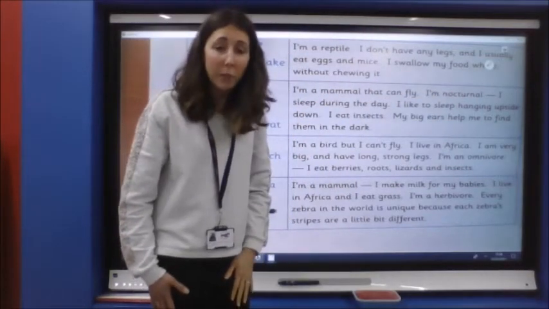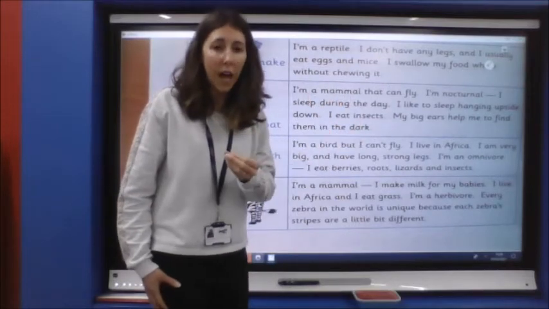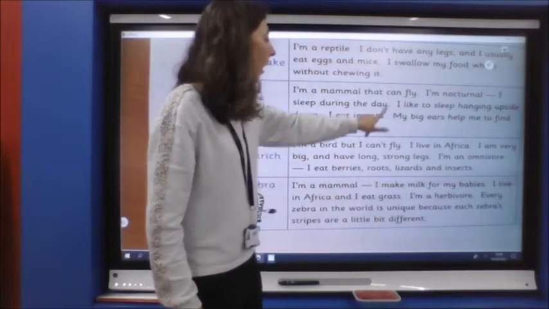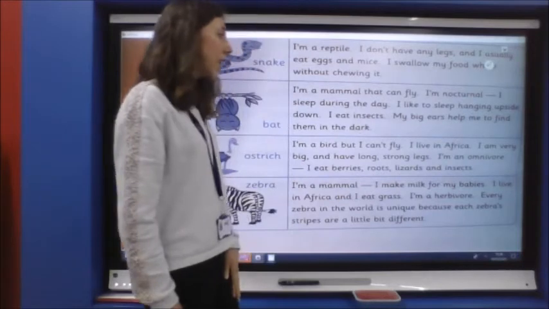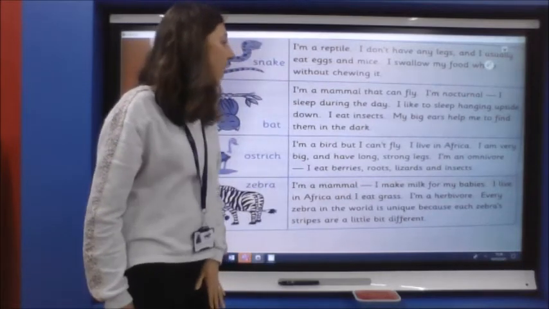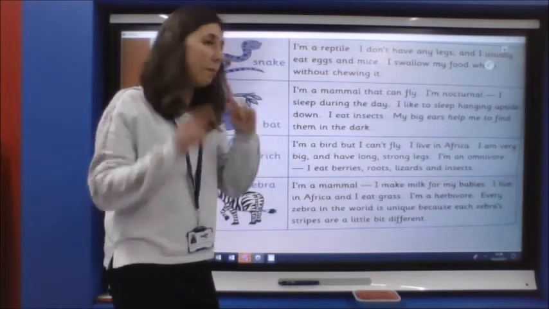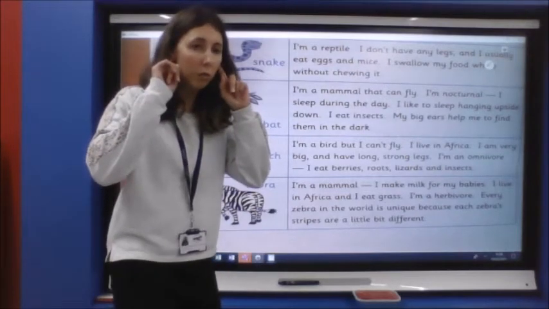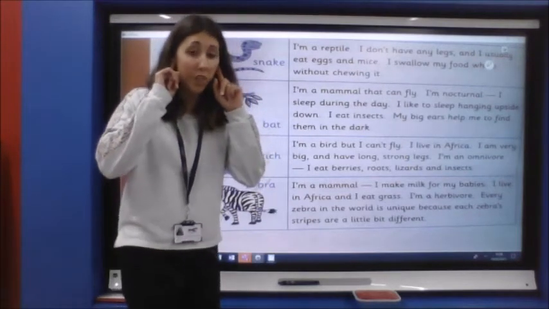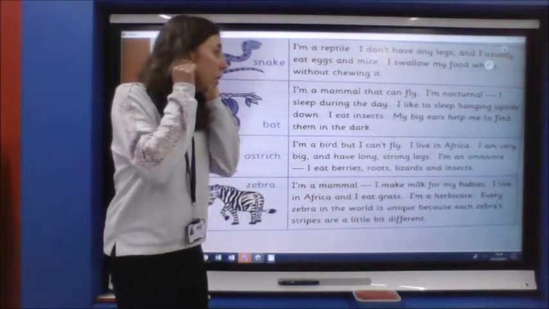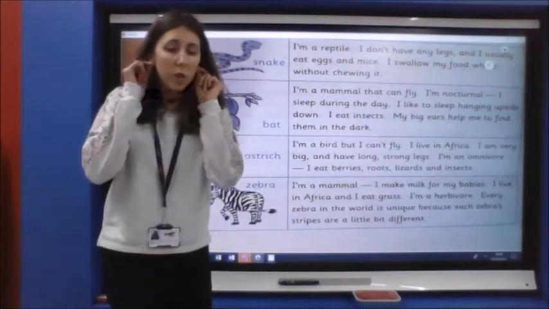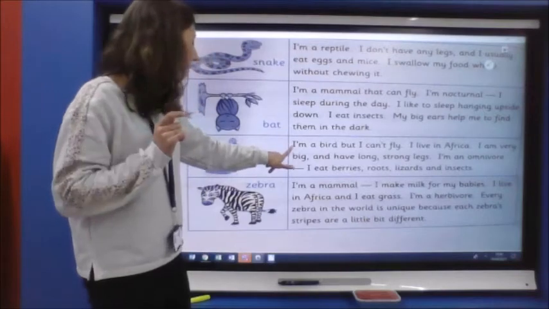That's what nocturnal means, isn't it? They come out at night and sleep in the day. I like to sleep hanging upside down. I eat insects. My big ears help me to find them in the dark. Oh, so they can't see much in the dark, so they have to use their ears to help find them.